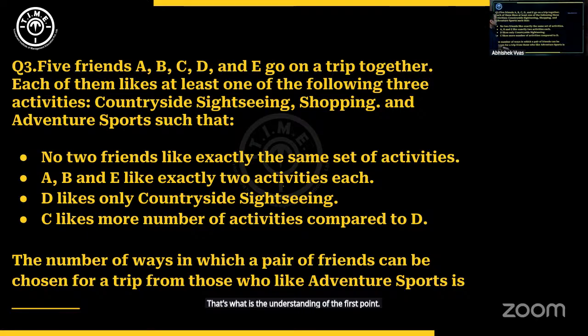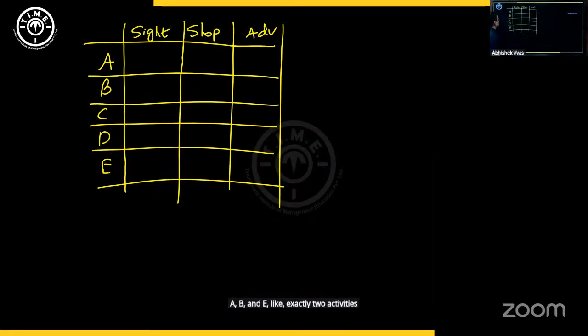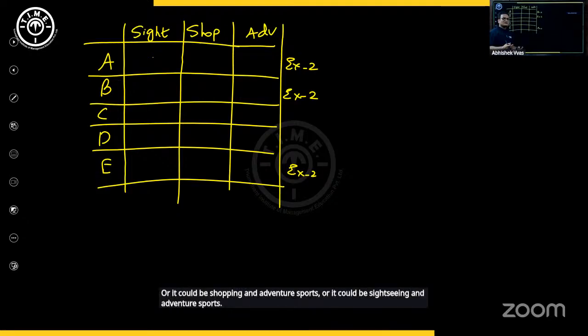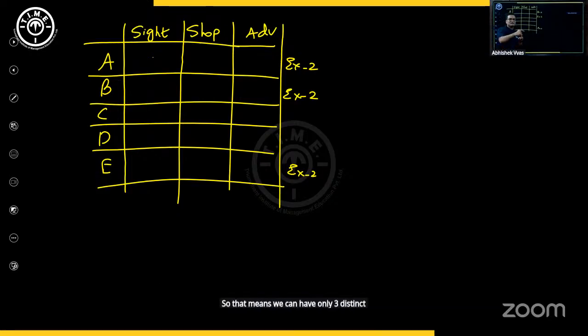A, B, and E like exactly 2 activities each. So this is exactly 2. B, exactly 2. E, exactly 2. Now, please understand, when you say exactly 2, it could be either sightseeing and shopping, or it could be shopping and adventure sports, or it could be sightseeing and adventure sports. So that means we can have only 3 distinct combinations of 2 activities. And those 3 distinct combinations should come with A, B, and E only.